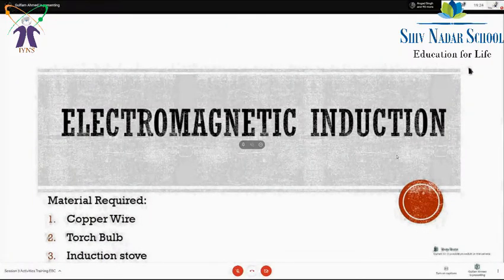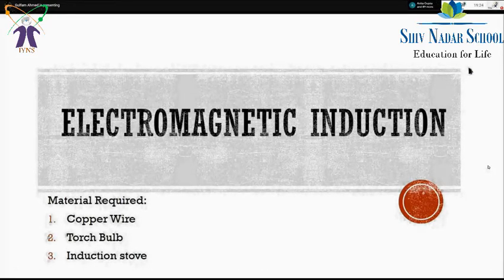Okay, so let me tell you one thing. The word induction we are using here means we will not be using any contact between two things, and they will still be generating electric current. By using a magnetic field we can develop electricity.